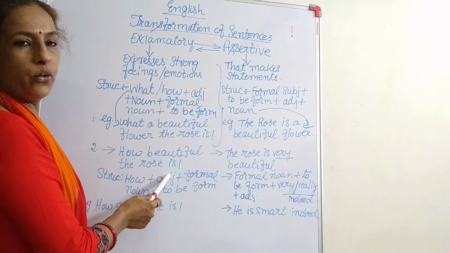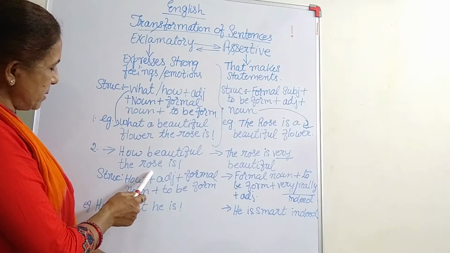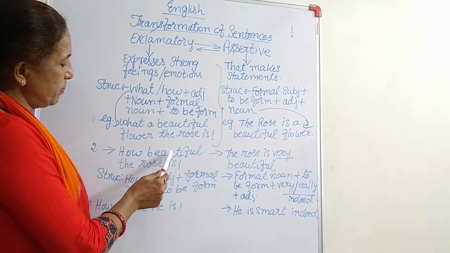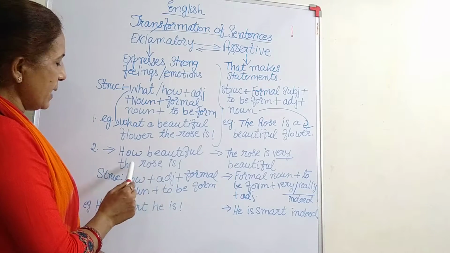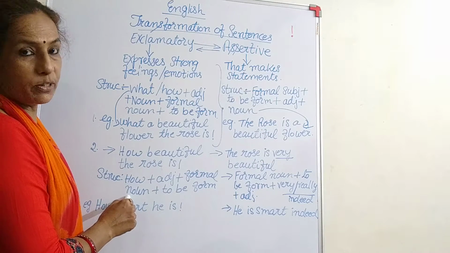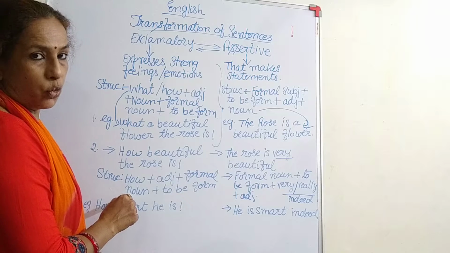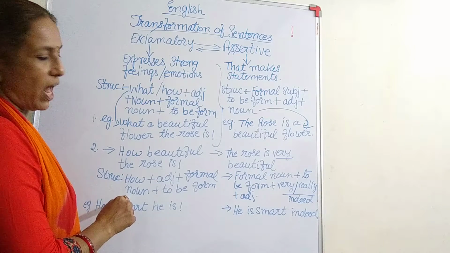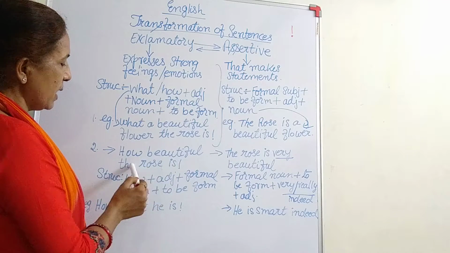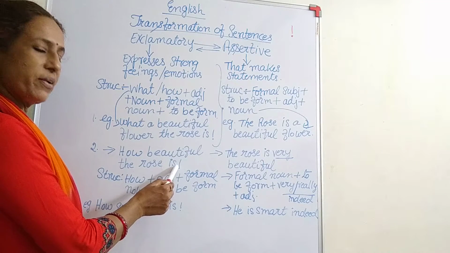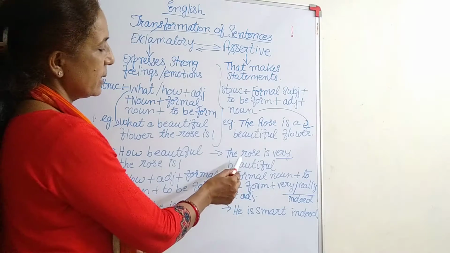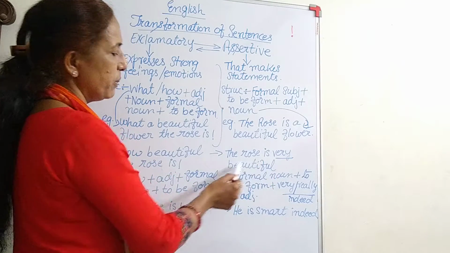How beautiful the rose is. This is an exclamatory sentence. And how is the structure here? The structure is how, then beautiful is the adjective, and rose is the formal noun. The specific noun is rose, and the common noun is flower. So what we say is, how beautiful the rose is. This is the exclamatory sentence. So this is the structure, then the to be forms.